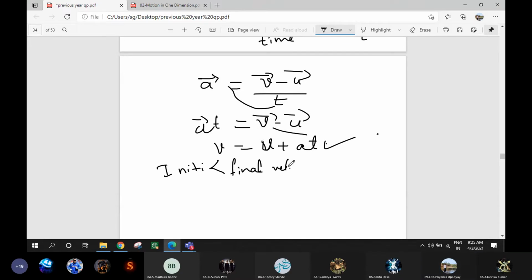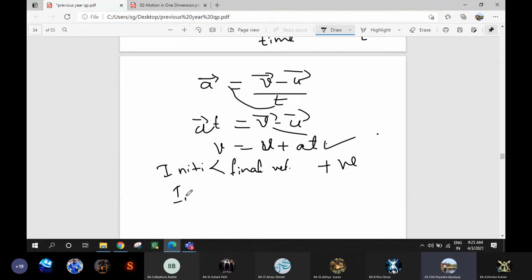It will be positive. Very good, it will be positive. Why? Your initial velocity is very less and your final velocity is more. It means you have accelerated the vehicle, so it is positive.